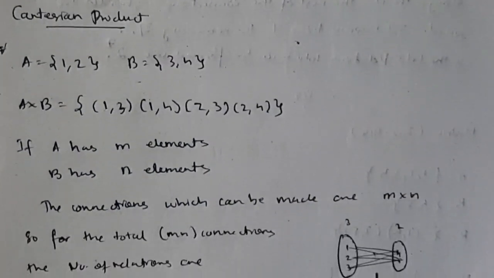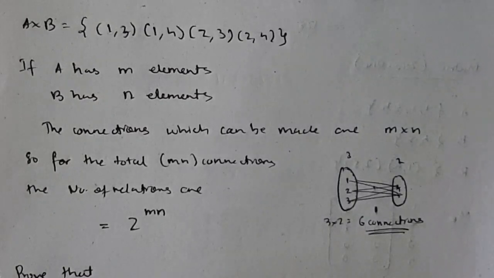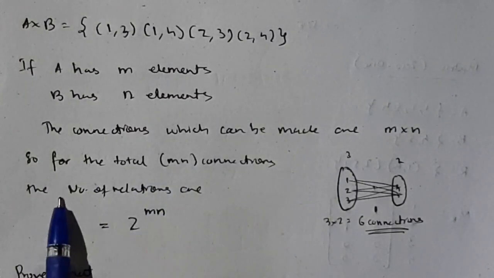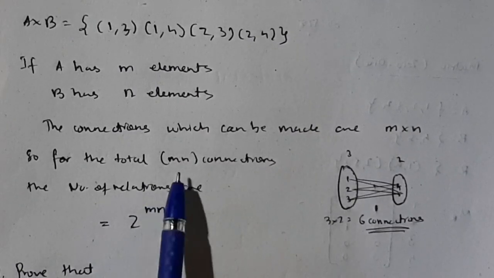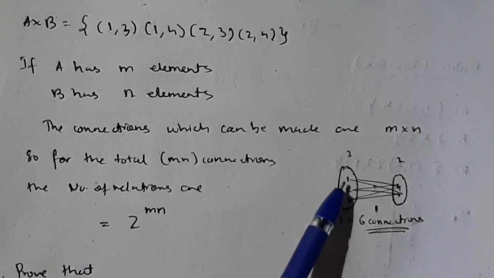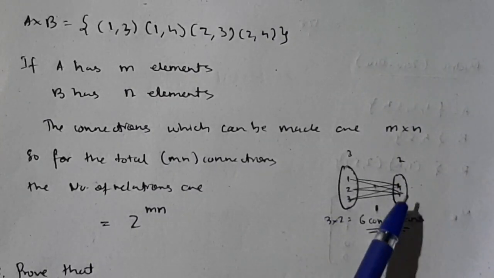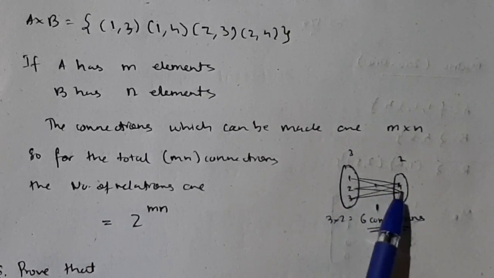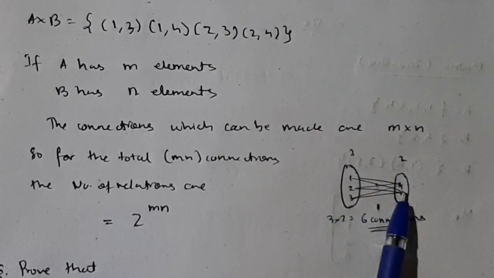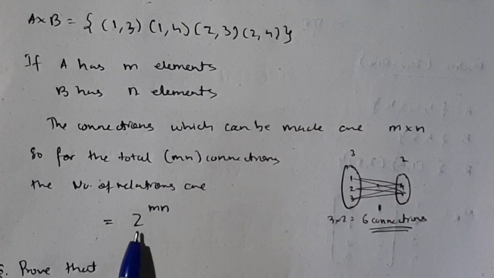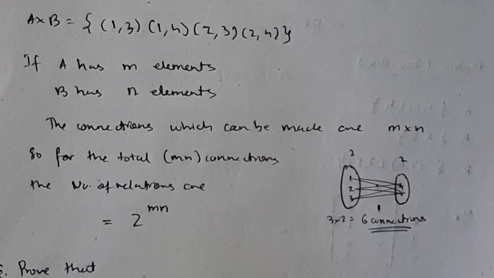If A has m elements and B has n elements, then the total number of connections is mn. The total number of relations is 2 raised to mn. Mn means the total number of connections which can be formed. Suppose the set A had 3 elements 1, 2, 3, and set B had 2 elements 4 comma 5. 1 can be connected with these two, 2 can be connected with these two, similarly 3 can be connected with these two. So a total of 6 connections are possible. So the total number of relations from A to B can be told as 2 raised to mn, where m and n are 3 and 2 in this case.